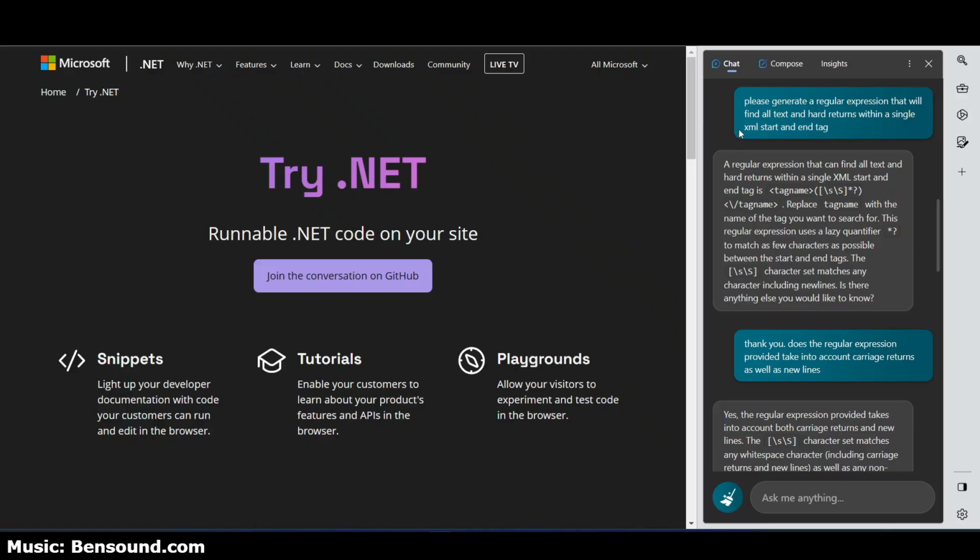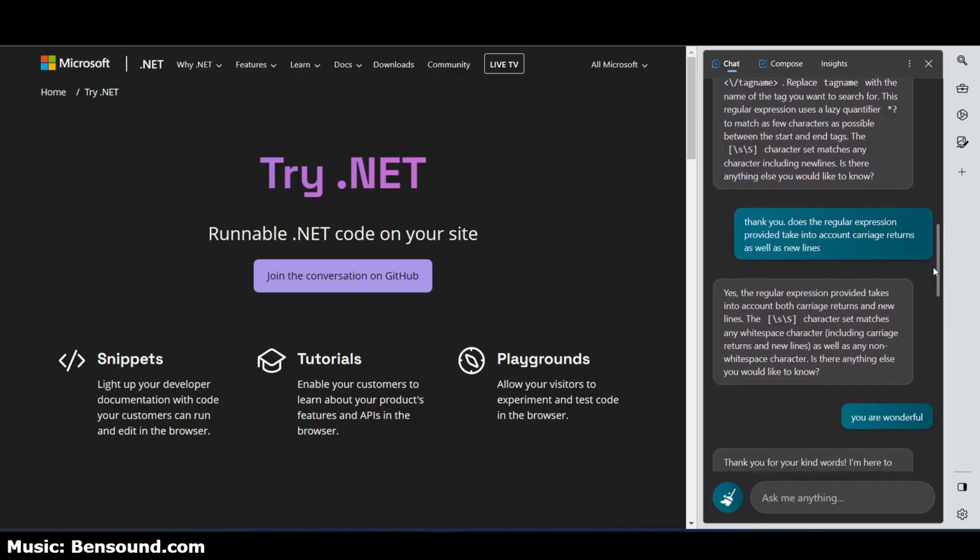In this video, I asked ChatGPT 4, which is essentially the Bing bot, to generate a regular expression that will find all text and hard returns within a single XML start and end tag. The solution it gave me was very precise and well explained. I then asked, does this regular expression take into account carriage returns as well as new lines?